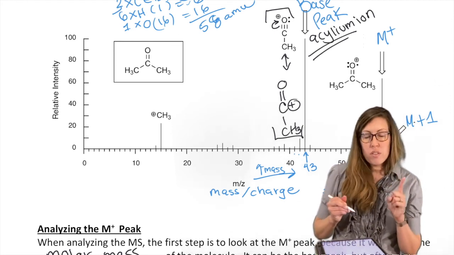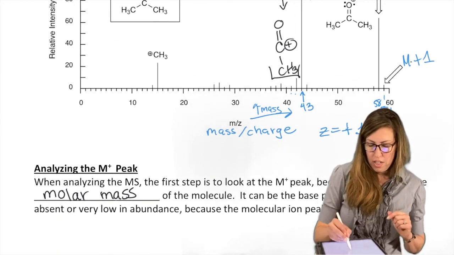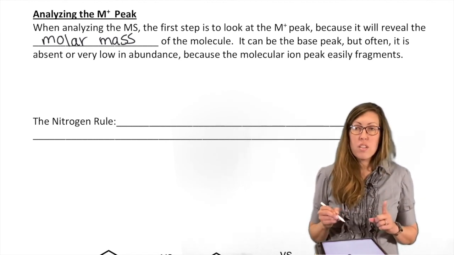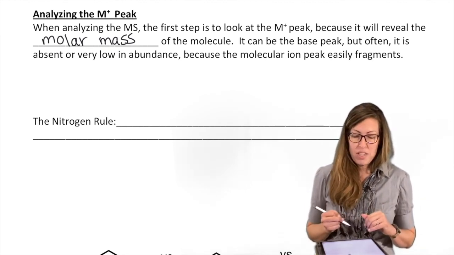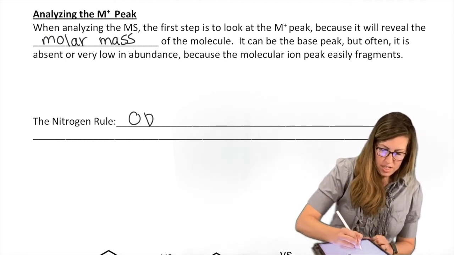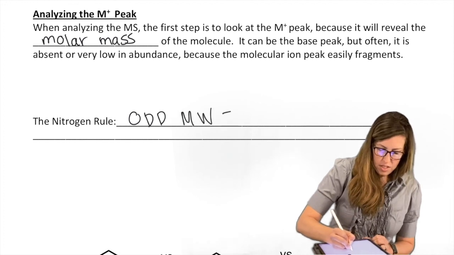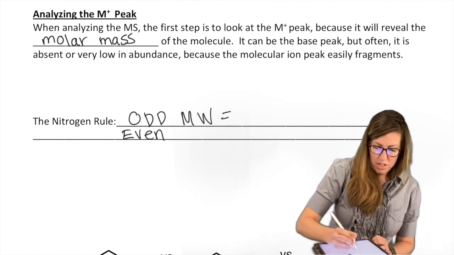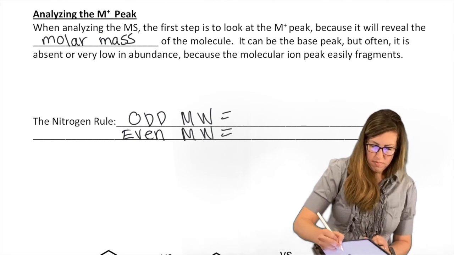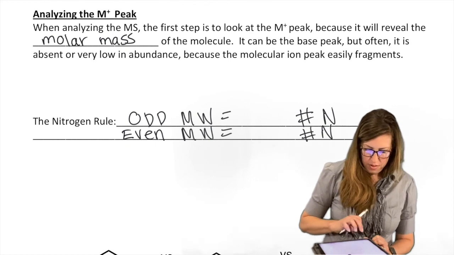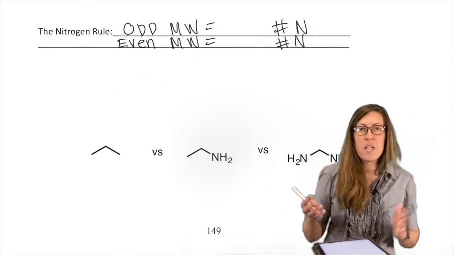There's something really useful you can get from the molar mass. Let's suppose we didn't know the structure. We didn't know it was acetone. We could at least find out something about whether nitrogens are present or not, and that's because of the nitrogen rule. So it turns out that if you have an odd molecular weight, you can conclude something about the number of nitrogens, different from what you can conclude if you have an even molecular weight. So I'm actually going to slightly derive it for you. Just kind of demonstrate it anyway.